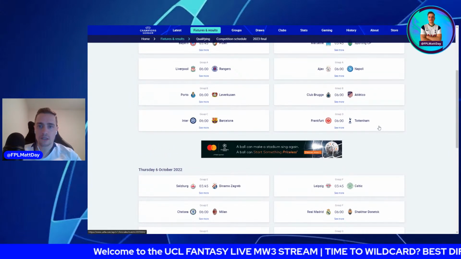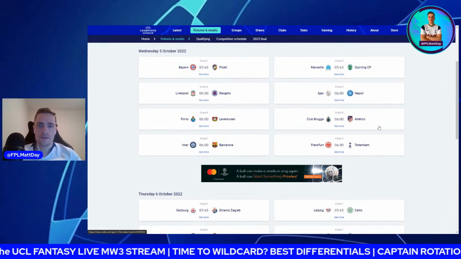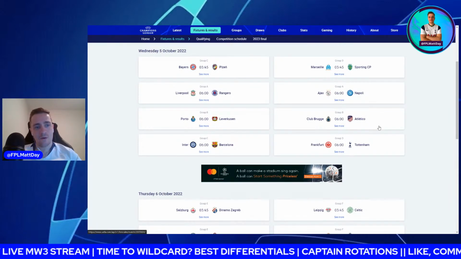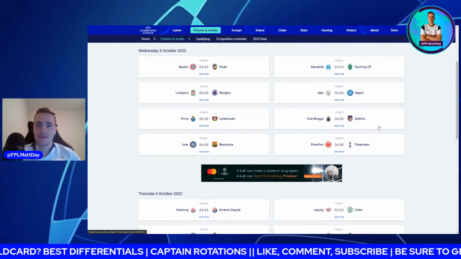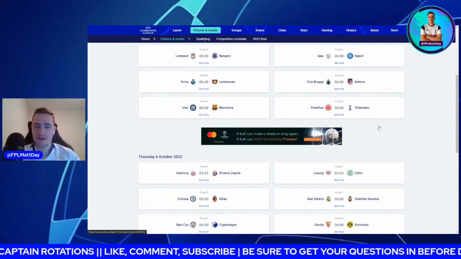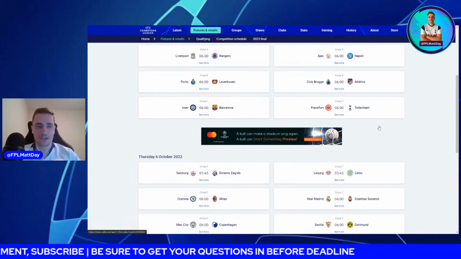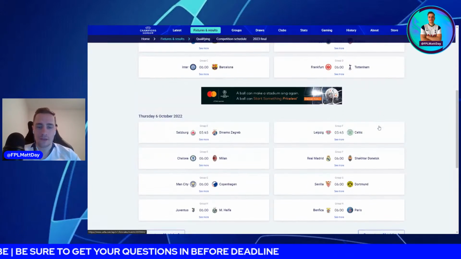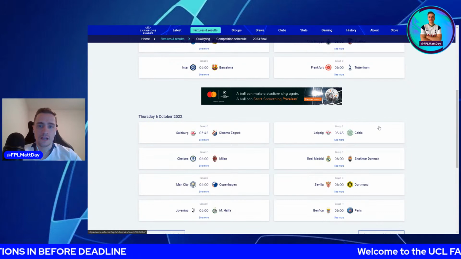Frankfurt versus Spurs, Liverpool, Rangers, Bayern versus Pilsen. You will get these games now on a wild card, some really good home games for Liverpool, Bayern, Man City, and then you'll get the reverse fixtures. And these are probably, on paper, the easier fixtures for these teams in the group. There is no easy game in the Champions League, but this is why I like the wild card now, because you get these good fixtures and then you literally just get the reverse. So you set yourself up quite nicely.